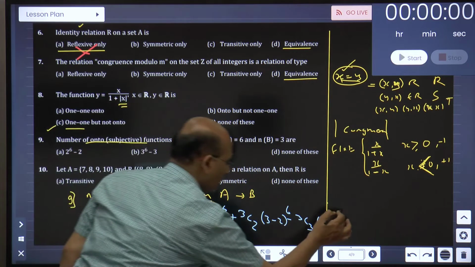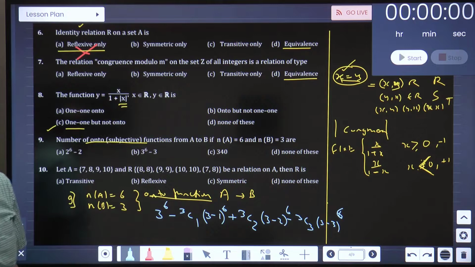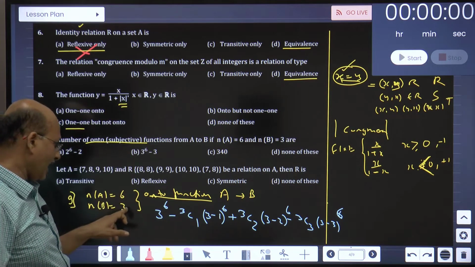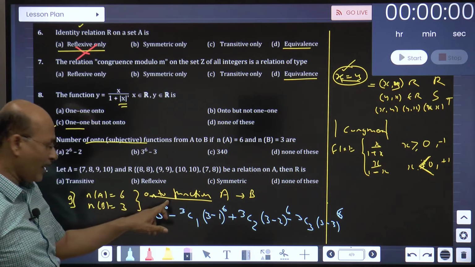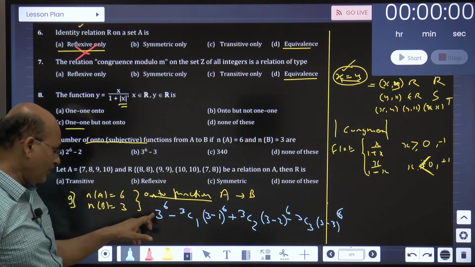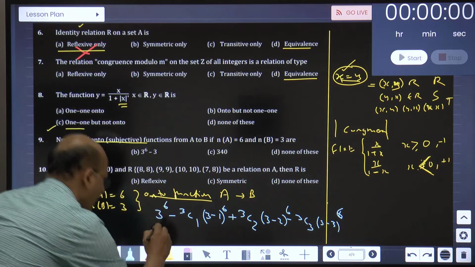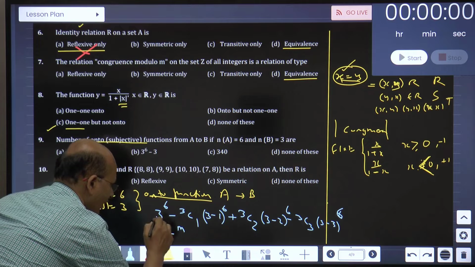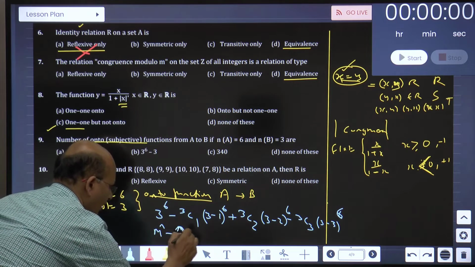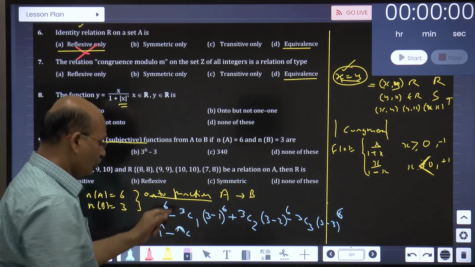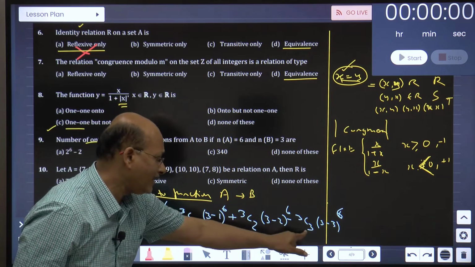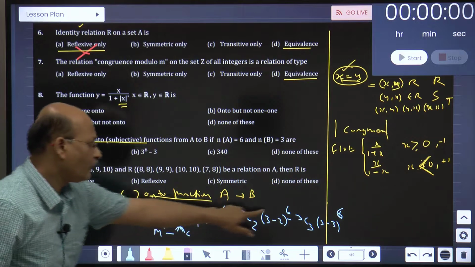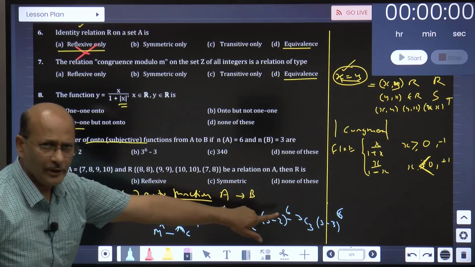Now, in terms of m and n, I repeat, suppose this is n and this is m. So, n raised to m minus nc1, n minus 1 raised to m, and so on. You should go from 1 to n, so keep that in mind because this might change. Based on this, you follow this procedure. Got the point clear?